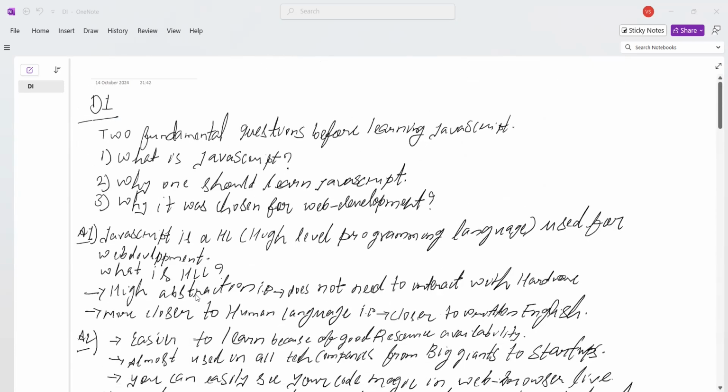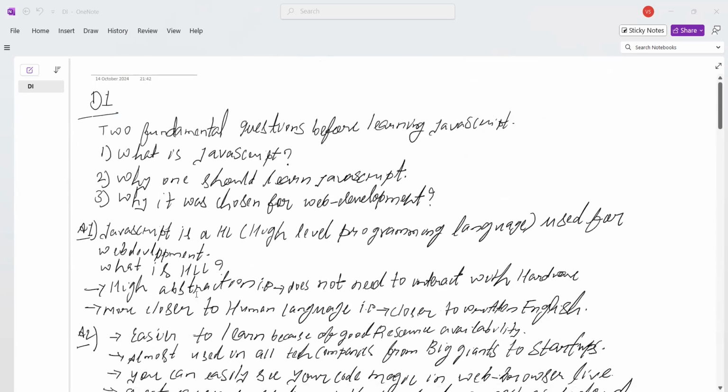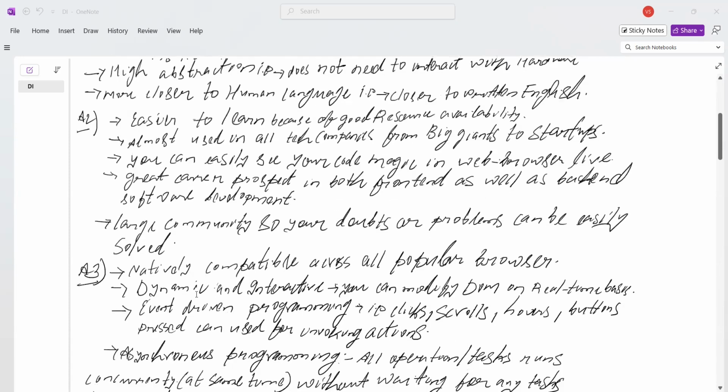Third question, why was JavaScript chosen for web development? There are quite a few reasons. First, it is natively compatible across all popular web browsers like Mozilla Firefox, Internet Explorer, and Chrome. All these major web browsers support JavaScript, and basically interpret the JavaScript code.